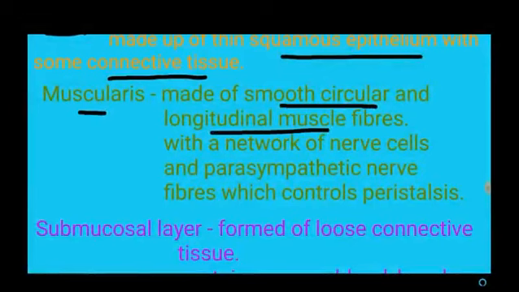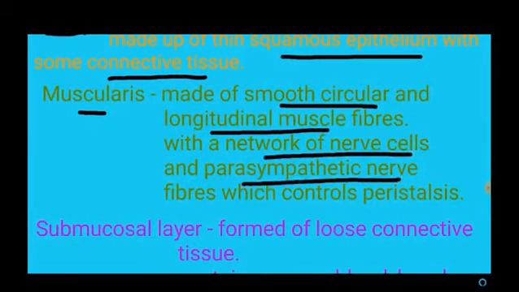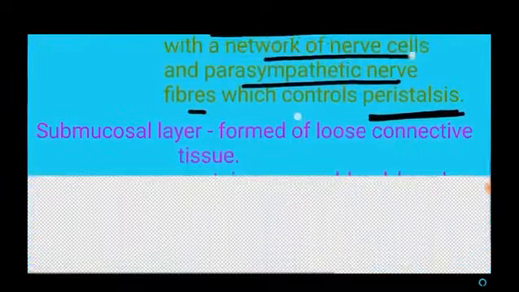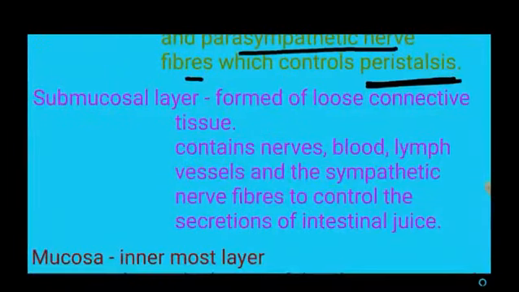Along with this, it possesses a network of nerve cells and parasympathetic nerve fibers. This controls the peristaltic movement of the alimentary canal. The third layer is the submucosal layer, which is formed of loose connective tissue, and also contains nerves, blood and lymph vessels.